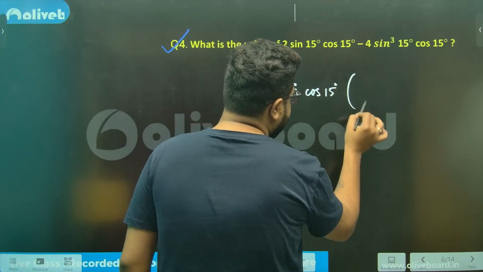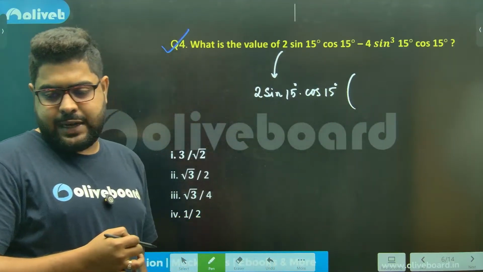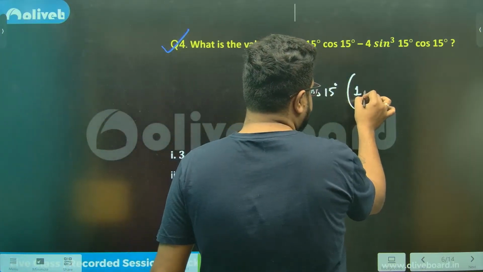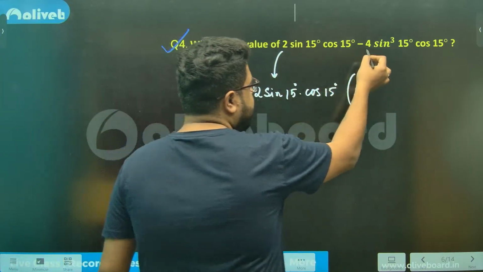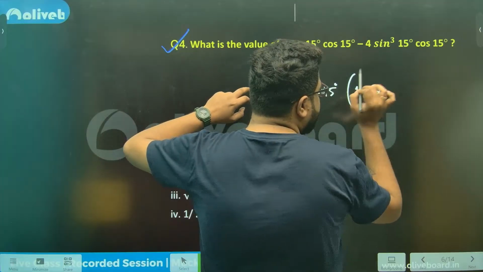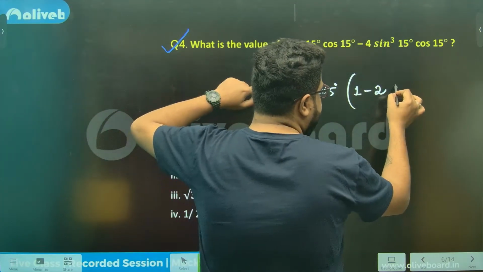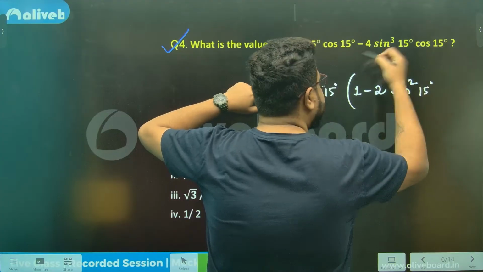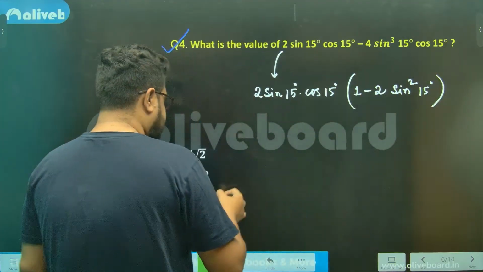These are the small little things you need to understand. I can take the whole thing common. From the first part, I'm having 1 left. From the second part, out of 4, I've taken a 2 common, so 2 remaining. Sine cube, I have taken sine common, meaning sine square remaining. And cos, I've taken common. So this is remaining.